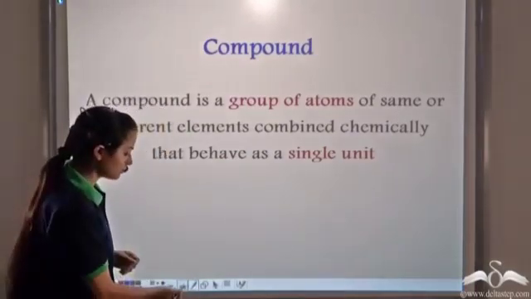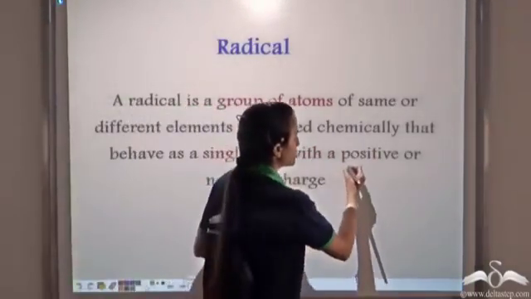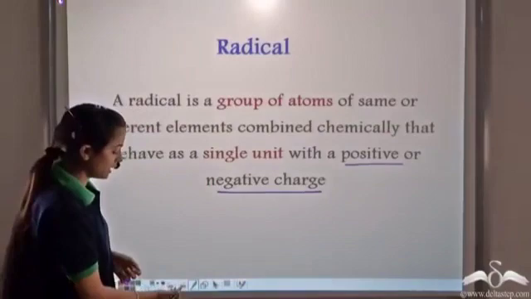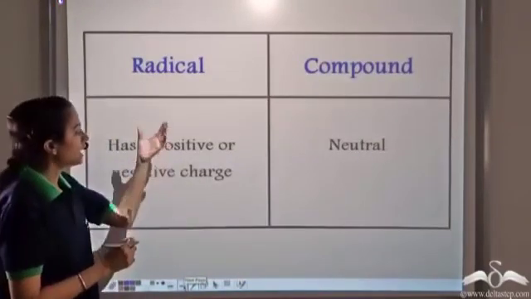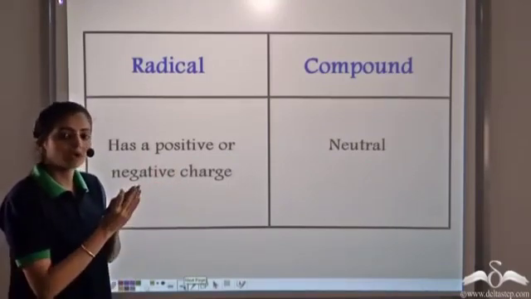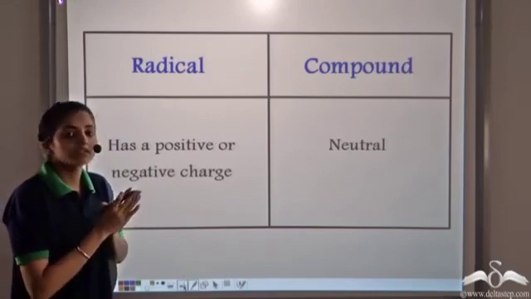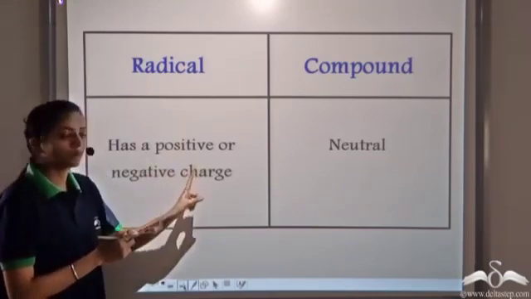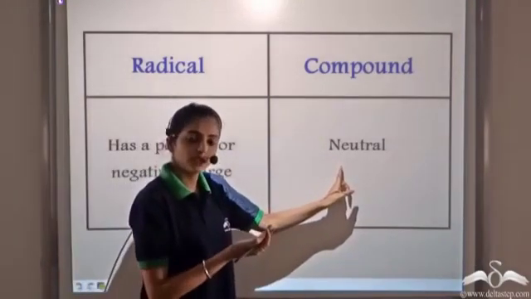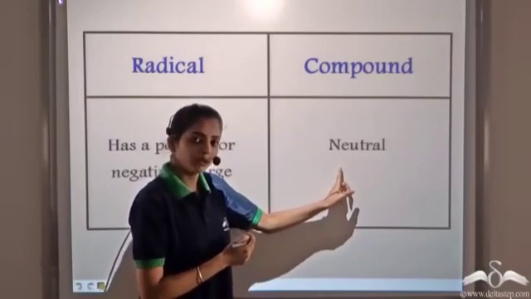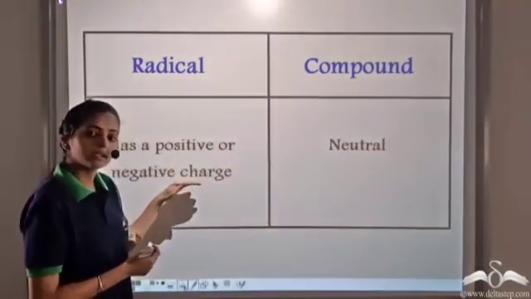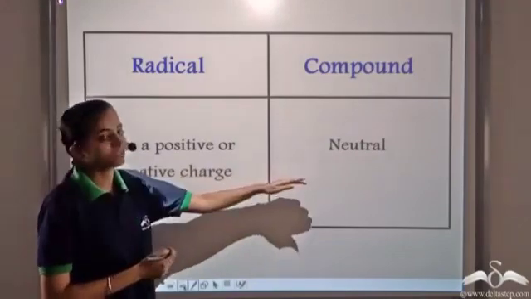Well, in radicals, you saw that there was a positive or negative charge on the radical. So the difference between radicals and compounds is that radicals have a positive or negative charge. They are a group of atoms of same or different elements combined chemically, which act as a single unit, and they have a positive or negative charge. But compounds are the group of atoms which may be of same or different elements. They are also combined chemically to act as a single unit, but they are neutral in character. So radicals have an overall positive or negative charge, and compounds are neutral.